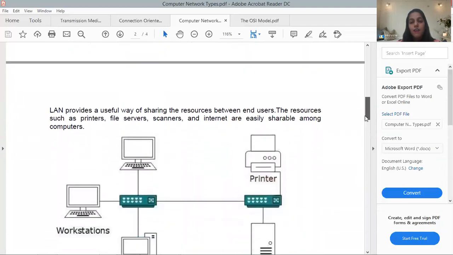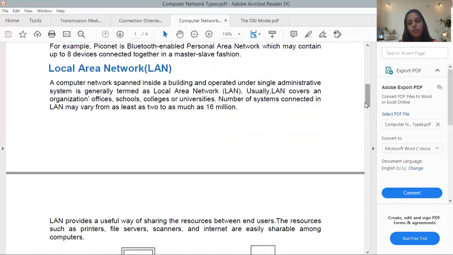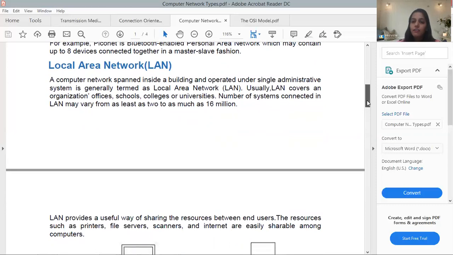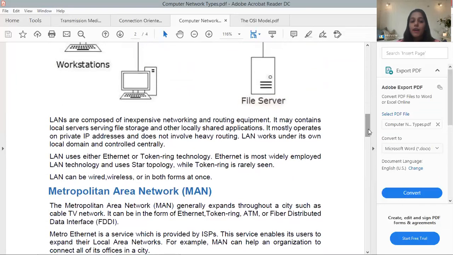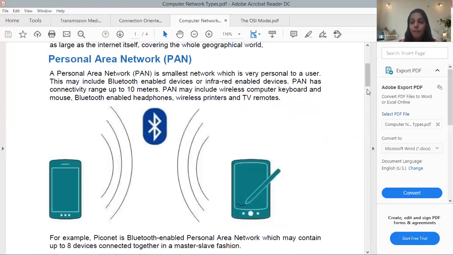So it started with a person. The first one is PAN, then the local area network, then MAN, the metropolitan area network, and then the broadest one, WAN, the wide area network, right?